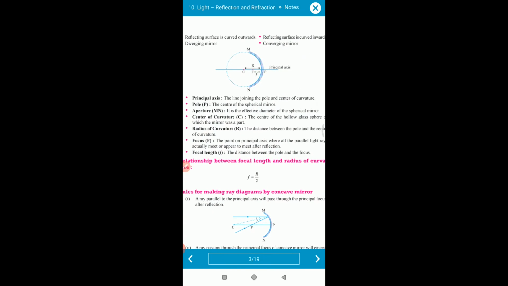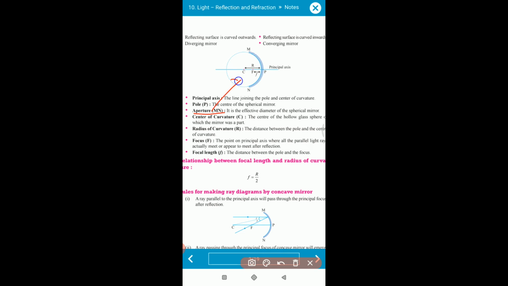First is the principal axis. So what is the axis? The axis which passes through the midpoint of the mirror, meaning the pole of the mirror. The line joining the pole and the center of curvature, or we can say the line passing through the pole, is called the principal axis. Clear? Second, what is the pole? It is the center of the spherical mirror, meaning the midpoint of the spherical mirror, so that is called the pole.